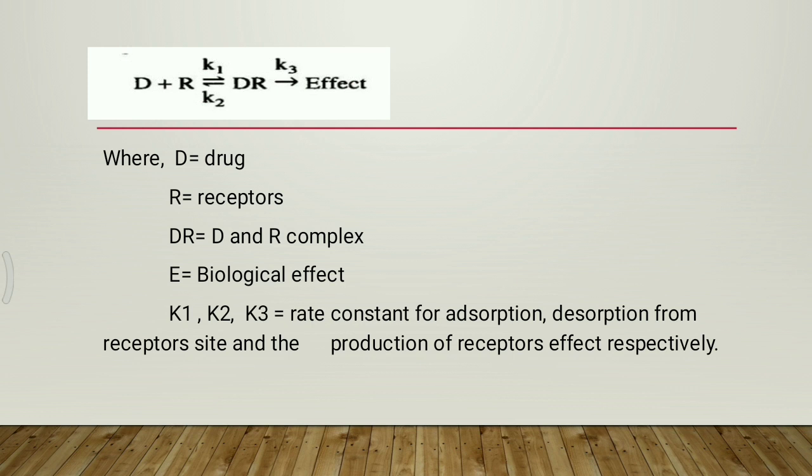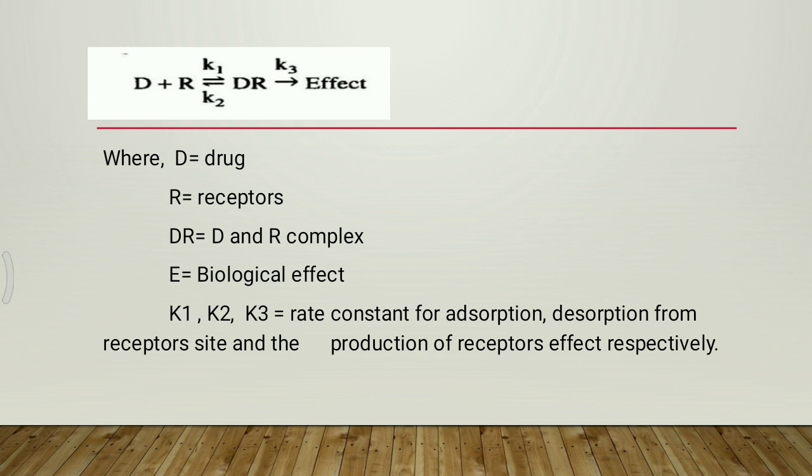See the equation where capital D denotes drug, R denotes receptor, DR is the drug and receptor complex, E is the biological effect, and K1, K2 and K3 are rate constants for adsorption, desorption from the receptor site, and the production of the receptor effect respectively.